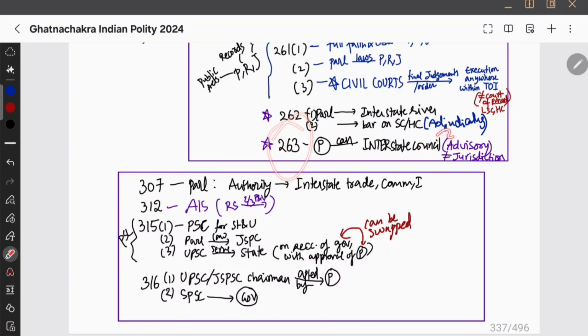लेकिन 263 में खुद ये बोल रहे हैं ना इंटरस्टेट काउंसिल होगा. So that's why it is appointed by the president, right? It is appointed by the president and it is advisory in nature and it is not having jurisdiction power. Therefore it is complementary to Supreme Court or High Court. जो भी decisions है वो Supreme Court और High Court करेगी. Okay, complementary to Supreme Court or High Court. Okay, this is one thing you need to remember which is different.